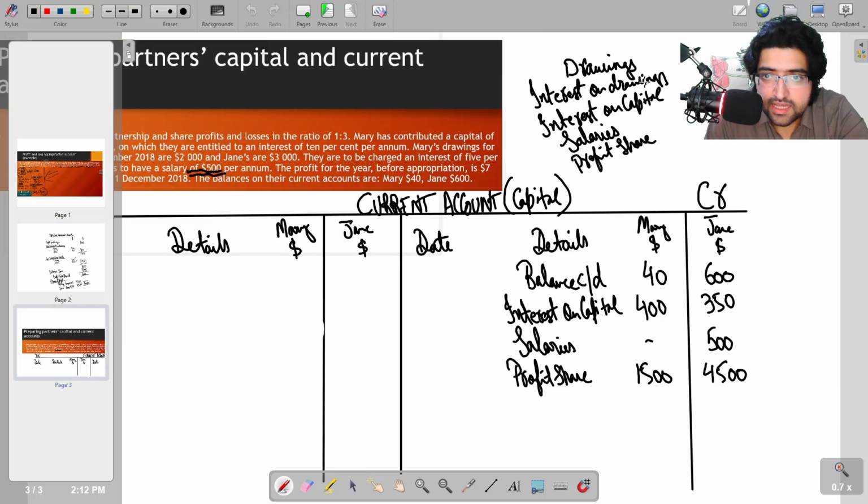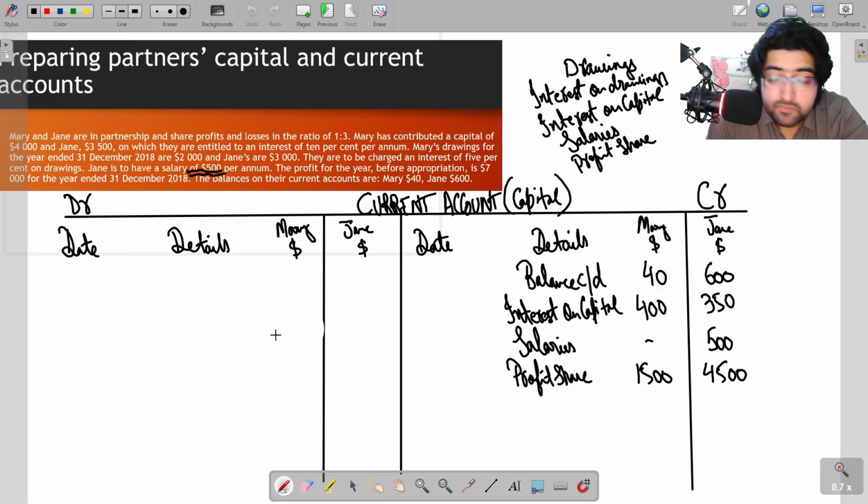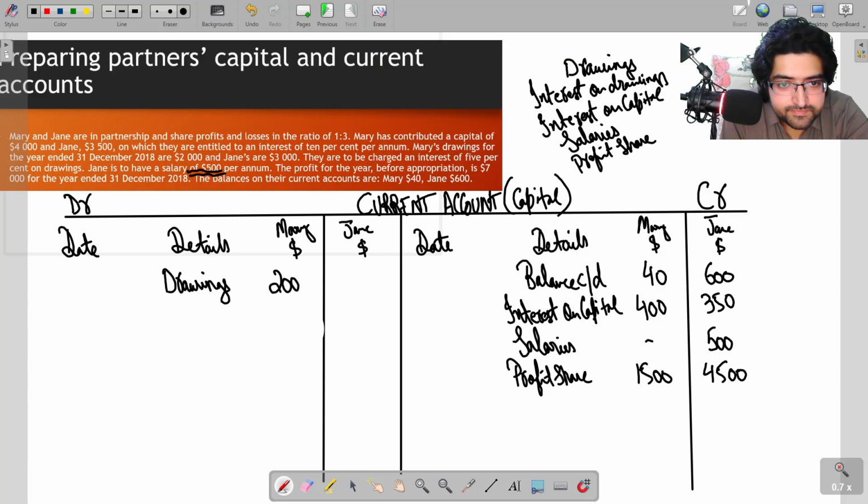Yeah. Now, drawings. Okay, drawings reduce partner's capital. As you know, drawings are also subtracted from the capital of the partner. So capital is decreasing. When capital decreases, you have to record it on the debit side. What were the drawings? They are usually given in the question. Mary's drawings for the year were 2000, so 2000 in Mary's column, and Jane's drawings were 3000. So 3000 in Jane's column.